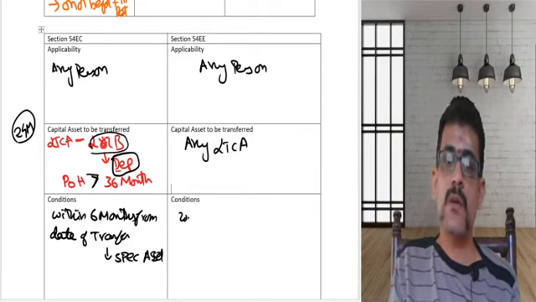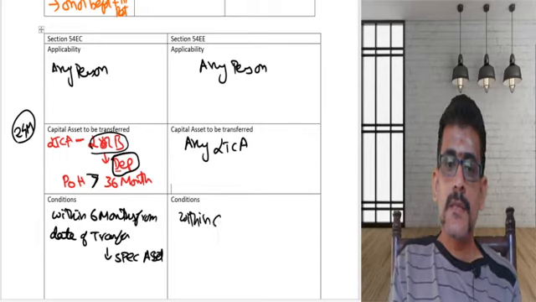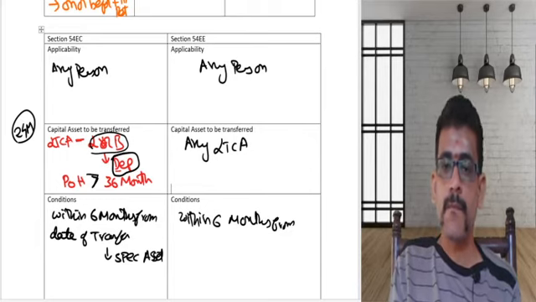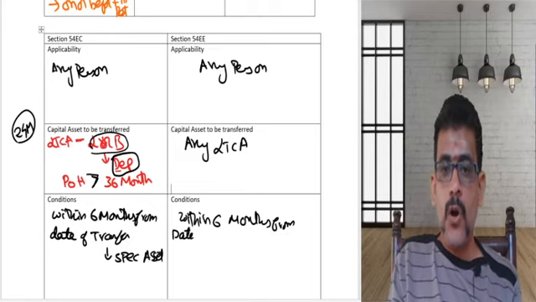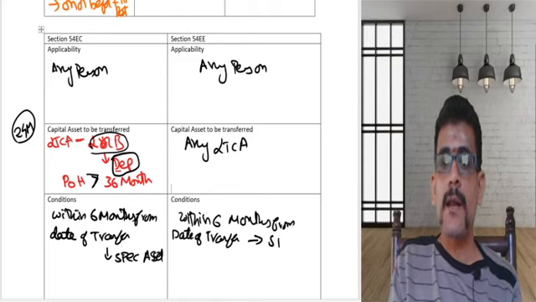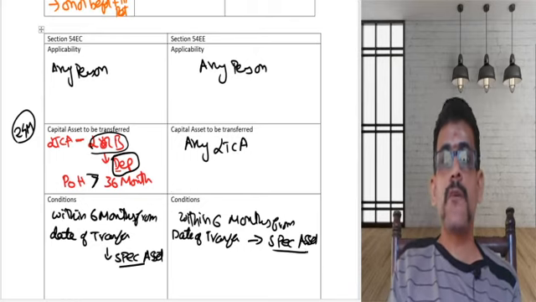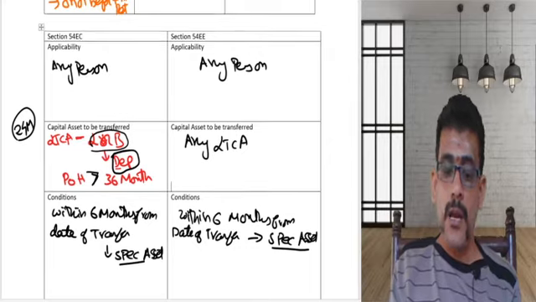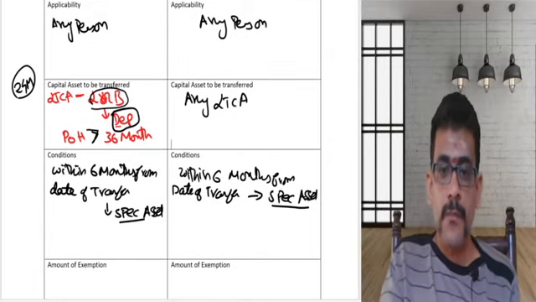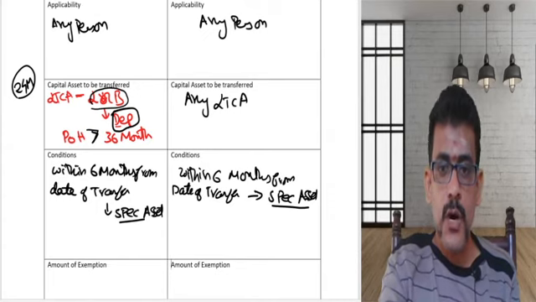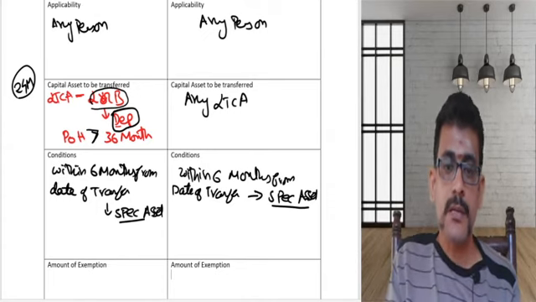Same condition here as well. Within 6 months from date of transfer, what you are supposed to do? You are supposed to acquire something called a specified asset. The specified asset for 54 EC is different. The specified asset for 54 EE is different. Now, what is the specified asset? Let us see what is the specified asset which you are supposed to acquire.